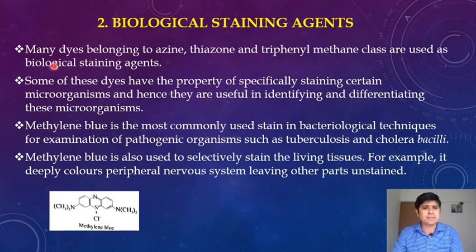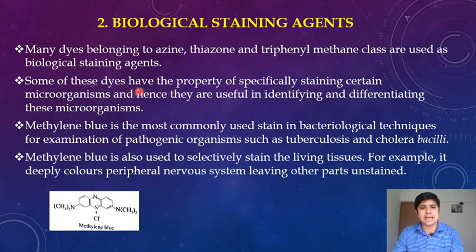Many dyes belonging to azine, thiazine and triphenyl methane class are used as biological staining agents.